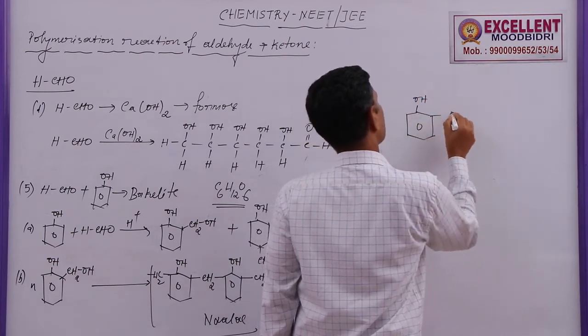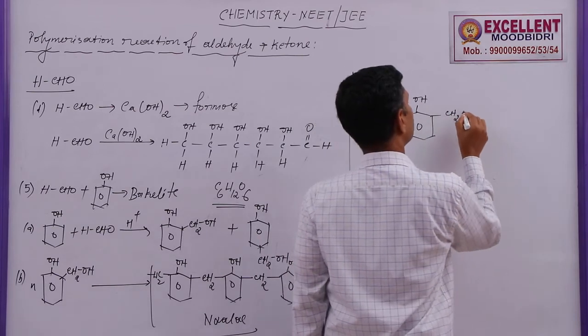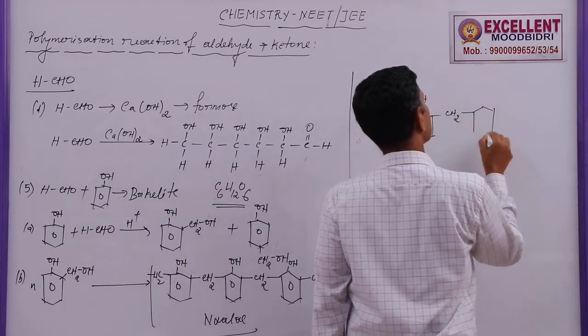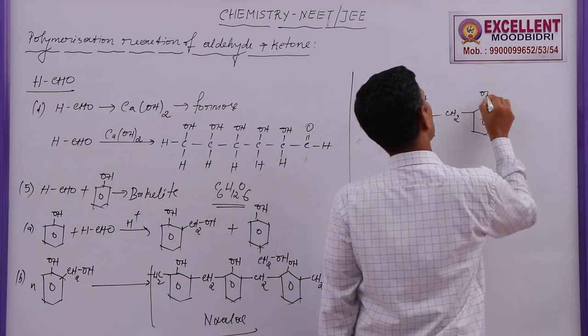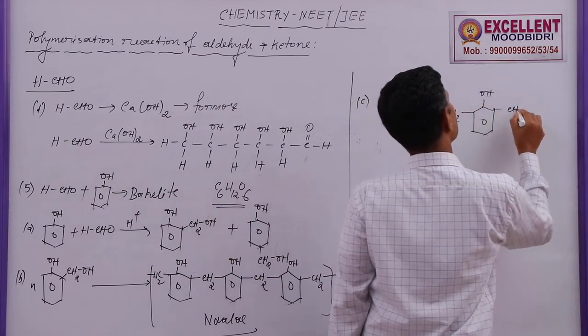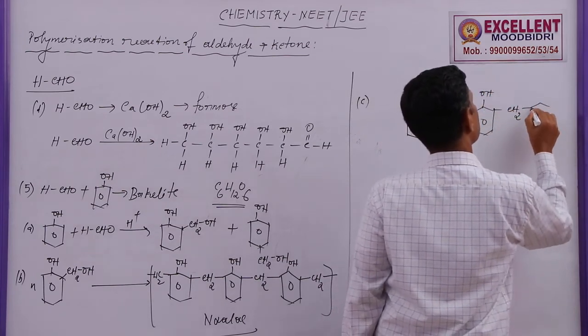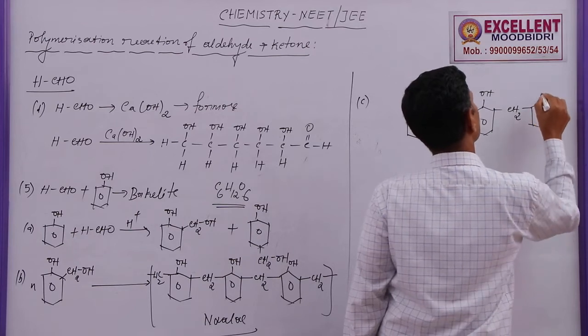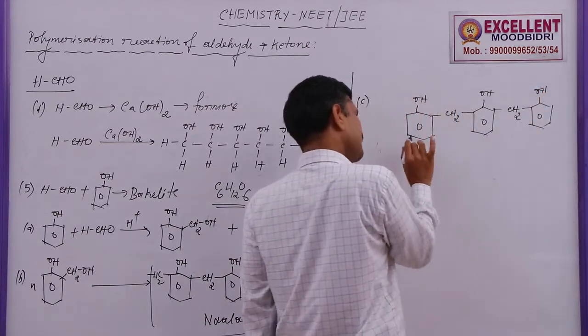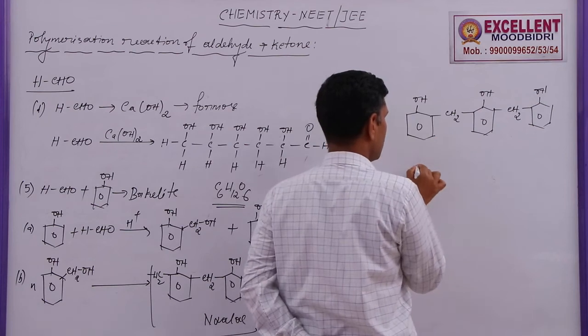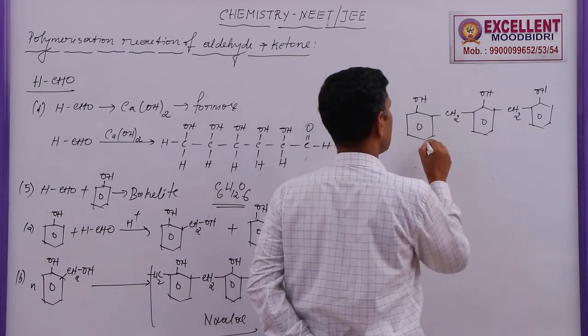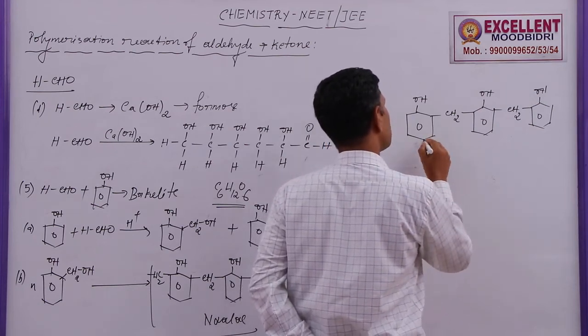Here OH, here CH2, continuing with another benzene ring of the same type, because during this reaction CH2OH is formed.